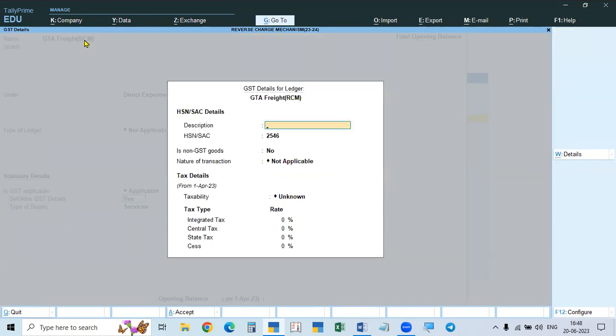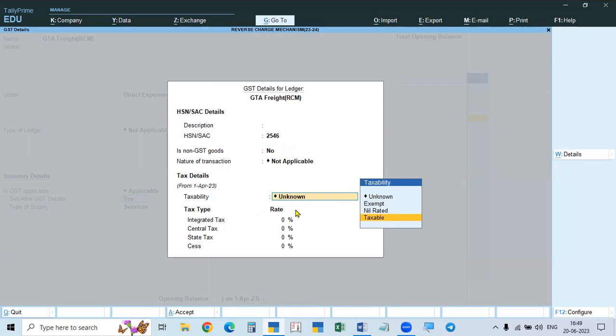Here you will give the HSN code for this. This is a service, so it is called the service accounting code, SAC. Then we take it as taxable, because we are calculating the tax. How is the tax paid? Forward charge and reverse charge. For this service, reverse charge is applicable. So after taxability, we have to enable that reverse charge is applicable here. For that, an option will be here.